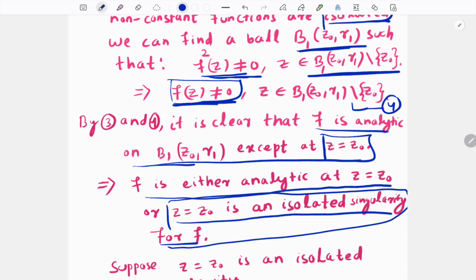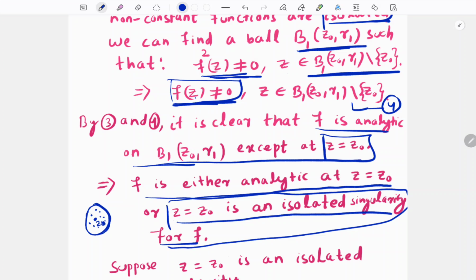Because we have a ball B1 around z0, and at every other point in this ball our f is non-zero, and in the previous result we proved that if f of z is non-zero, then f is analytic at that point. That means around every point inside this ball our f is analytic.